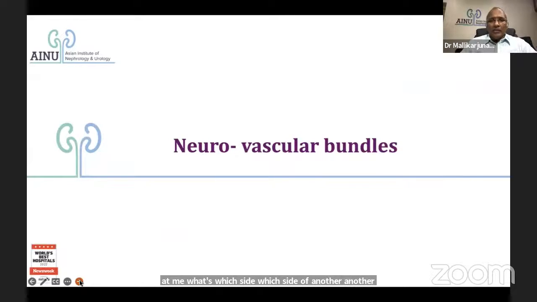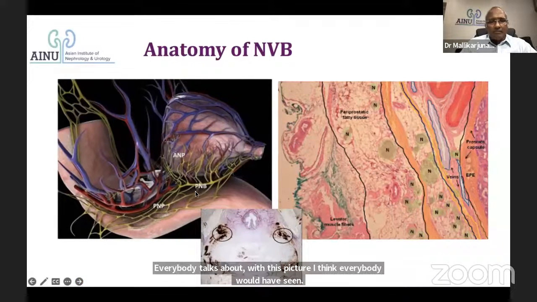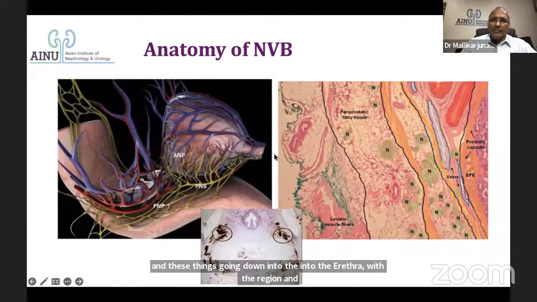So let us come to the neurovascular bundles now. Everybody talks about anatomy. This picture, I think everybody would have seen. There is a pelvic nerve plexus and there are neurovascular bundles in the periprostatic area, and the anterior nerve fibers onto the prostate, and these going down into the urethra, paraurethral region, and going back into the pelvic floor, etc., and into the cavernous bodies.